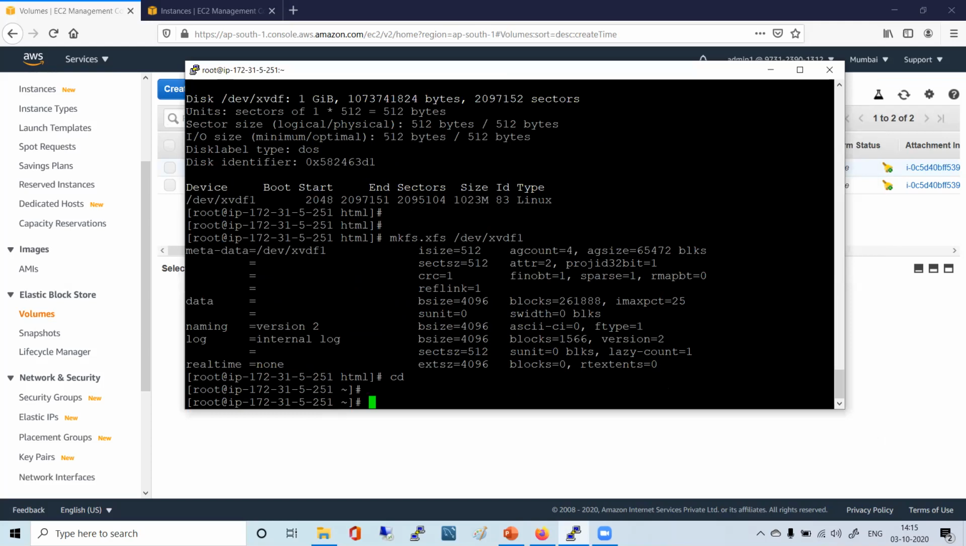Nothing else, I just did mkfs.xfs. That's it. And then repath. So you can create ext4 as well, then you have to say ext4 here.